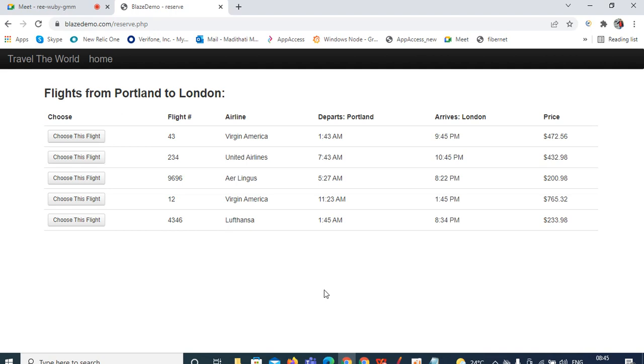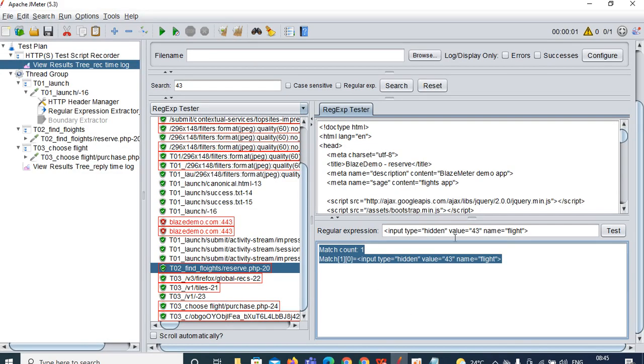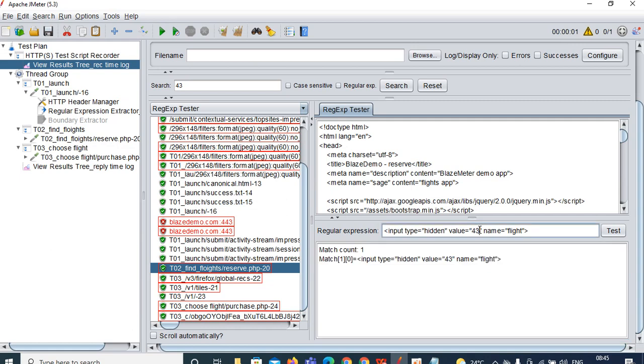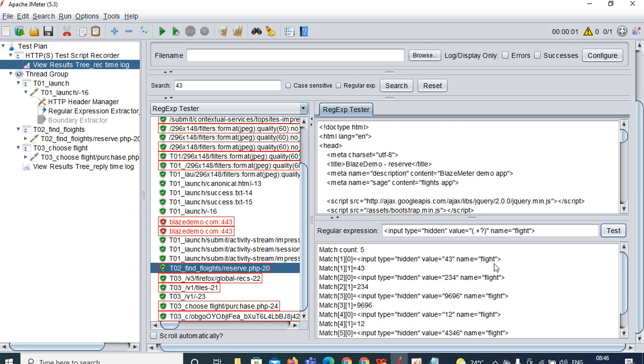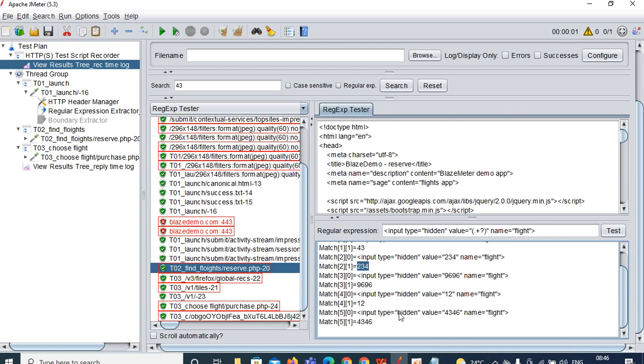So what you can do, go to here and remove this 43 from here. Then type parenthesis open, dot plus question mark, parenthesis close. Then click on the test. See, we have captured 43, 234, 9696, 12, 4346. So now this is the regular expression. Copy this regular expression from here.